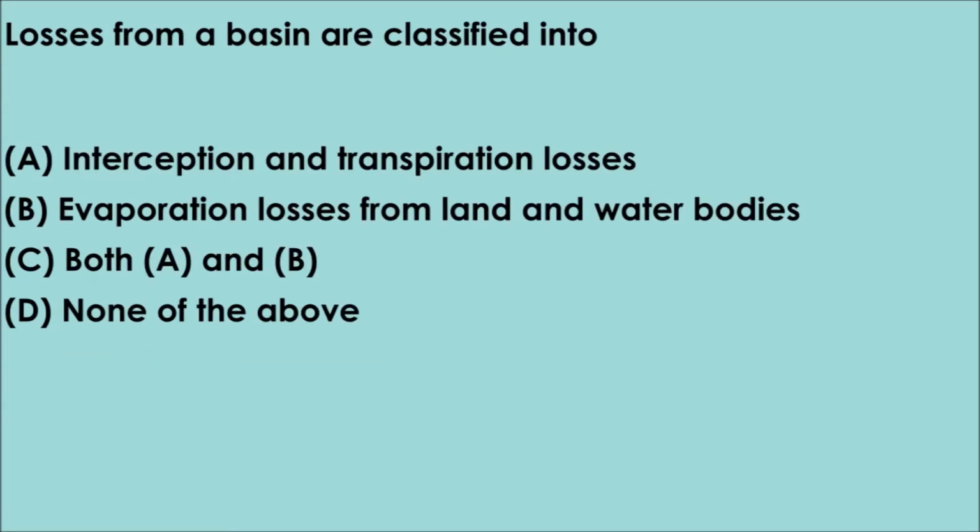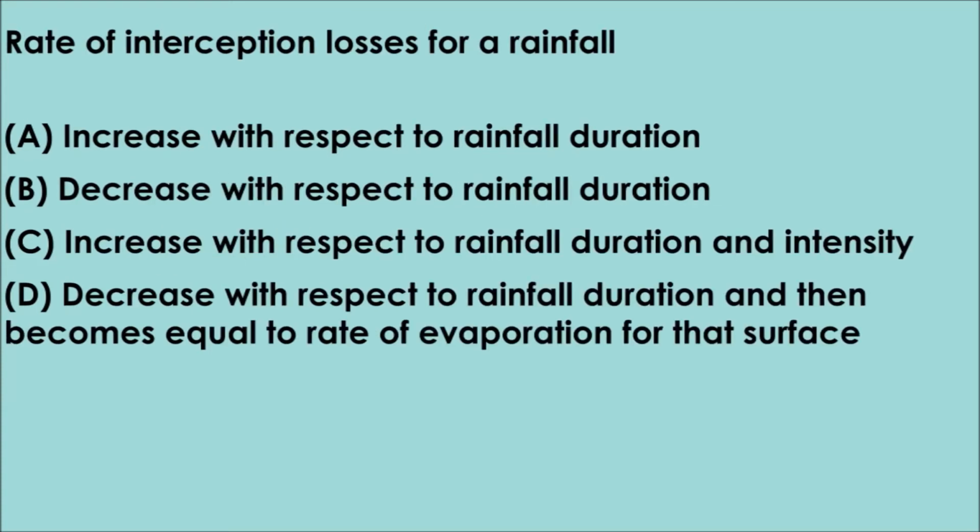Hyetograph. Question number 12. Losses from a basin are classified into option A. Interception and transpiration losses, option B. Evaporation losses from land and water bodies, option C. Both A and B, option D. None of the above. The correct answer is option C. Both A and B.